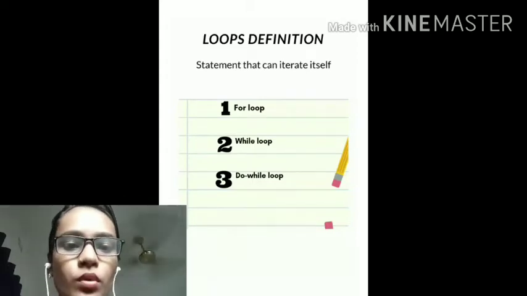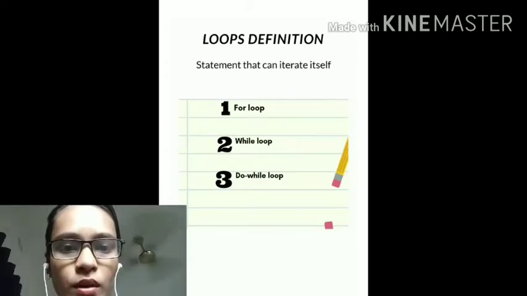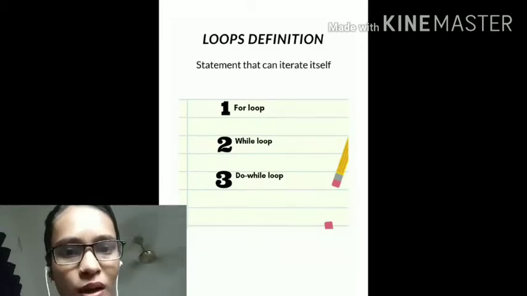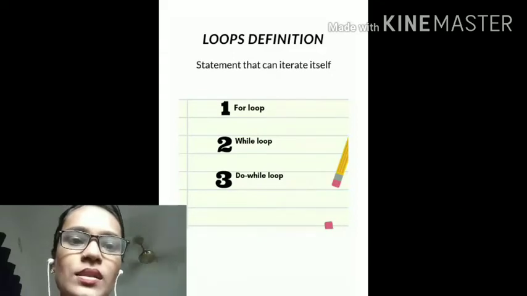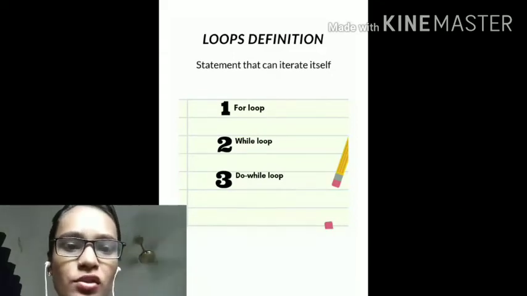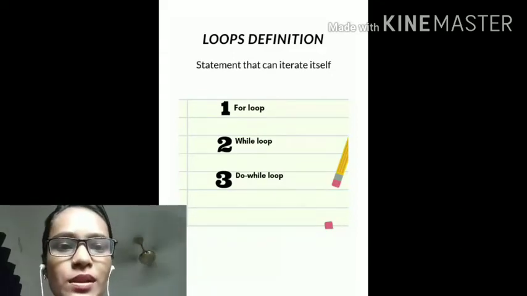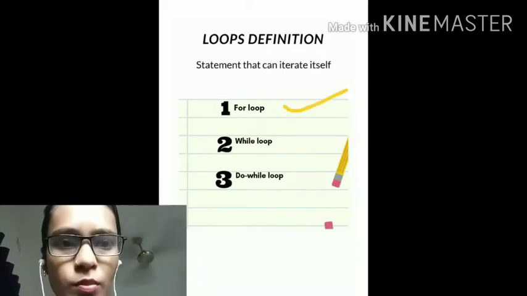For example, you want to get your name printed 100 times. You have to state there 1 to 100, and then your name will be printed 100 times. Now see, basically we have three kinds of loops which will be covered in your syllabus. The first is for loop, second is while loop, and the third is do while loop.